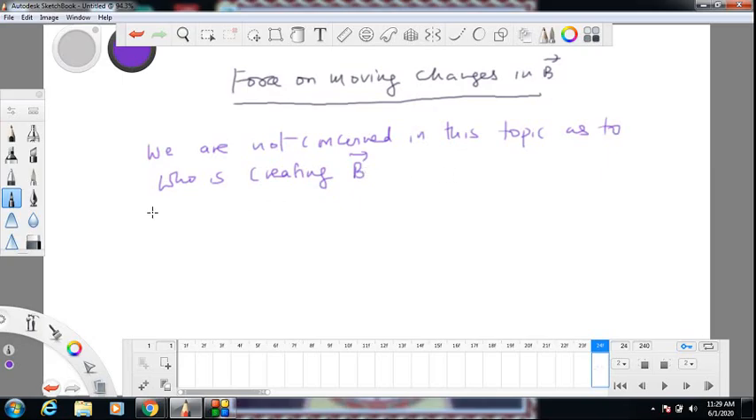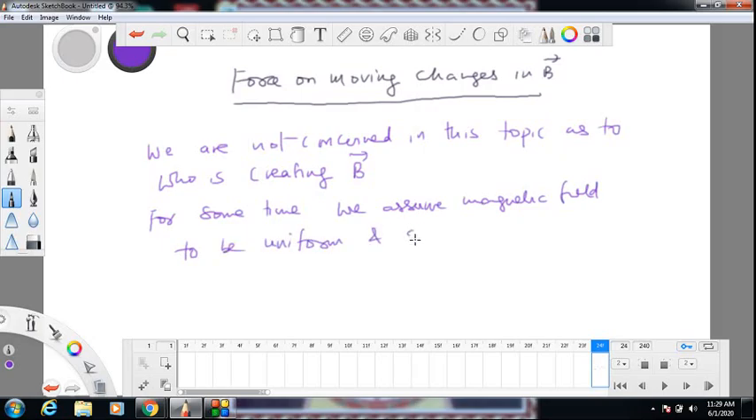For some time we will assume the magnetic field, whoever is creating it, to be uniform and steady. We will assume it to be uniform and steady. So what does it mean by a magnetic field is uniform? What does it mean by a magnetic field is steady?